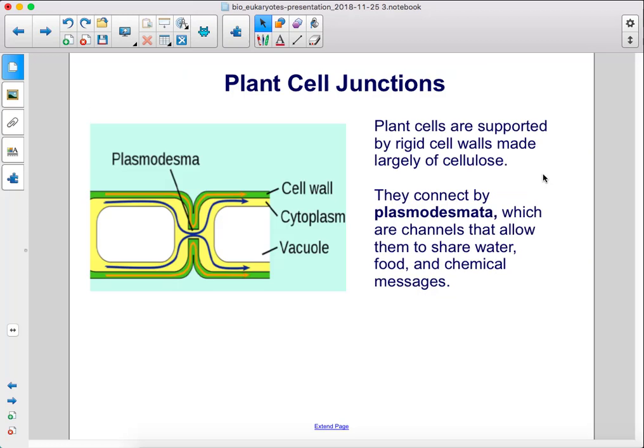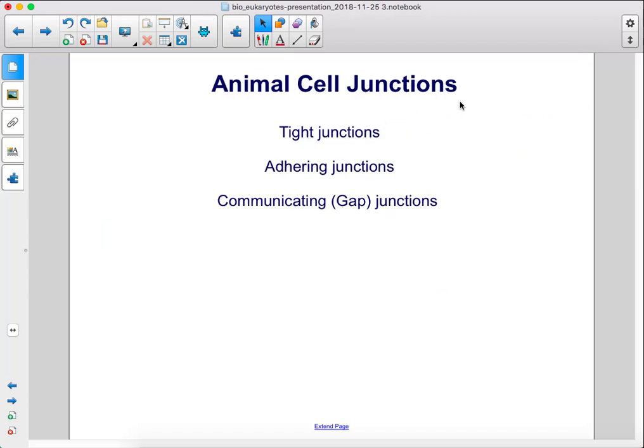Plant cells are supported by rigid cell walls made largely of cellulose. They connect by plasmodesmata, which are channels that allow them to share water, food, and chemical messages. Animal cell junctions: there are tight junctions, adhering junctions, and communicating or gap junctions.